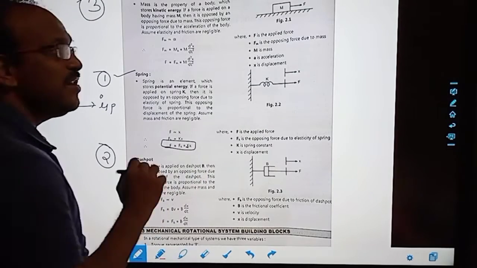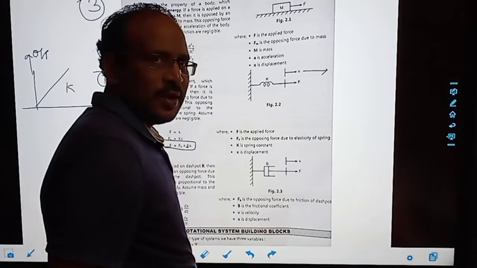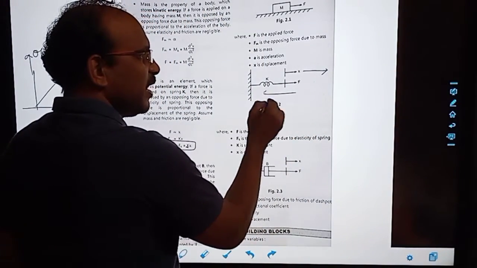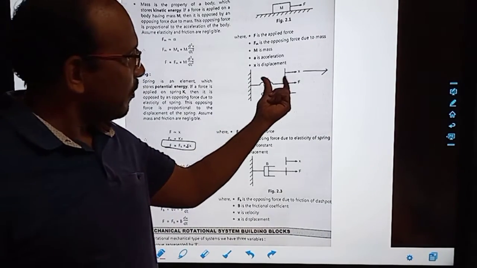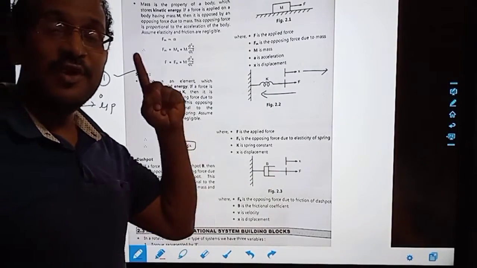X is a linear displacement. From this to this, it is called linear displacement. Correct? How much force you are applying from this side, the spring will apply exactly the opposite force from that side. But what is the proportionality constant? The proportionality constant is K. The relation is equal.